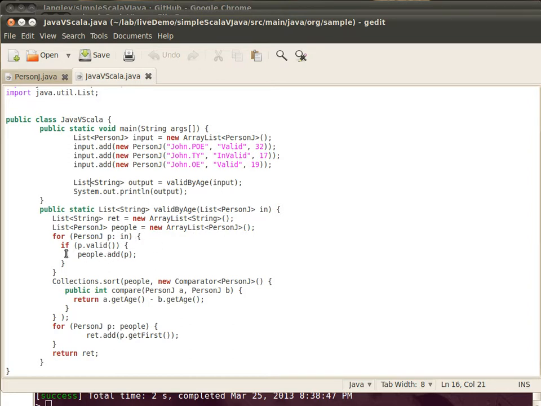So we just add to our people list those who are old enough. And then we run this through a collection comparator, in our normal fashion in Java. And finally we add just those people to our return list. We're going to make a new type. We're going to add just the first names of all of those people. And we've already seen it run.